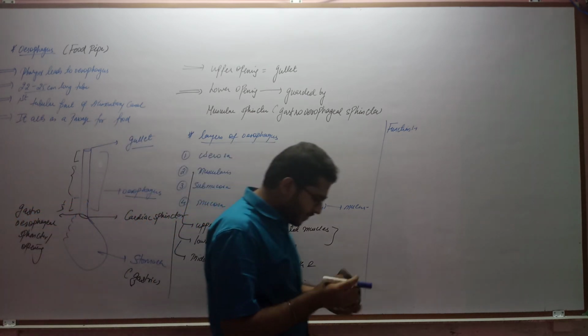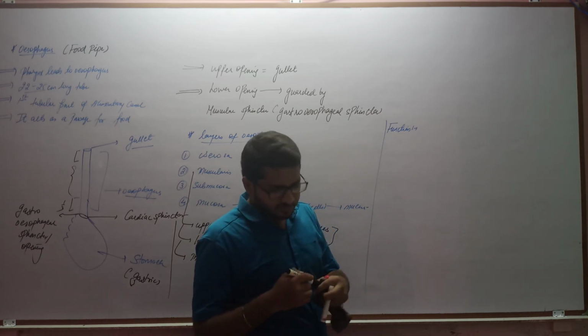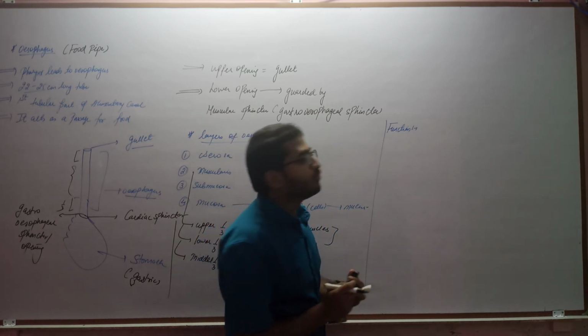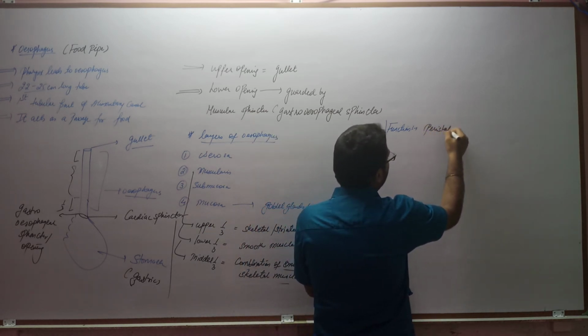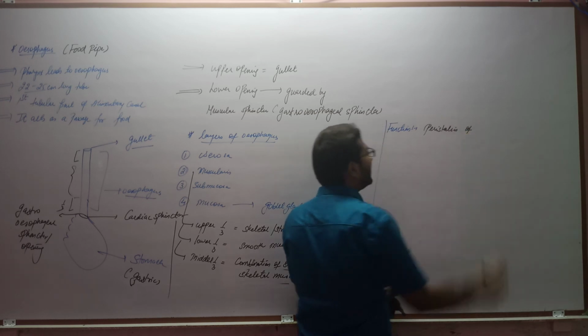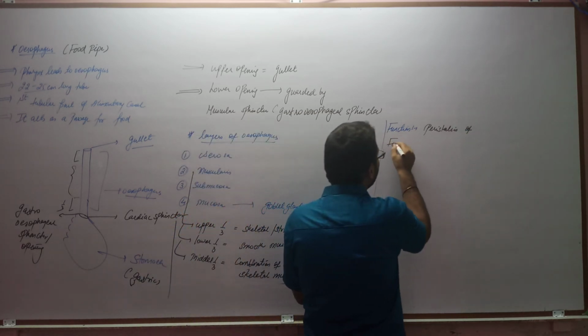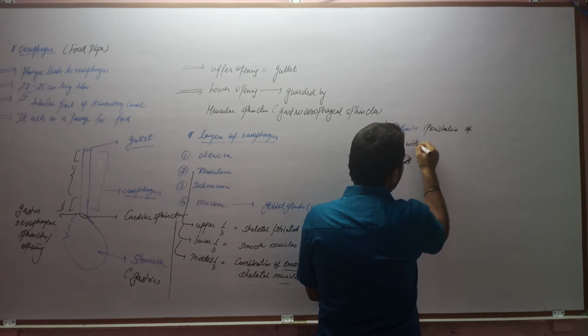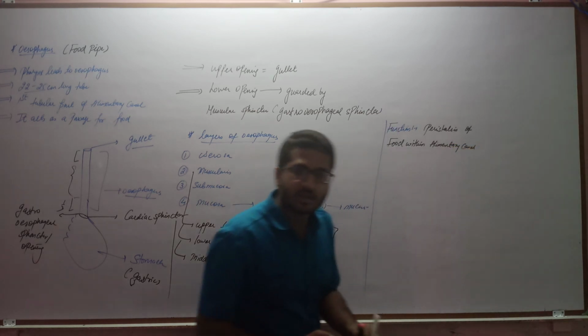So the function of the esophagus is to perform the peristaltic movement. Peristalsis of food within the alimentary canal, that is within the esophageal region only.